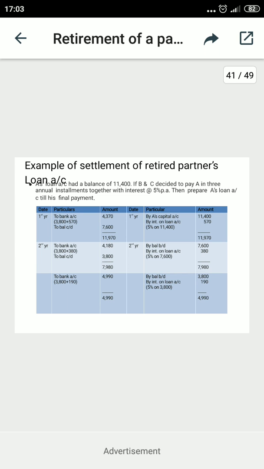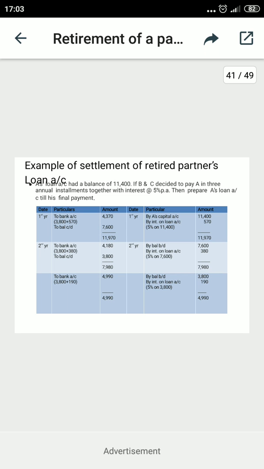Now in the first year, the interest will be paid at the end of every accounting period. So interest on loan account debit to A's loan account will be passed. The 5% will be applied on the balance due 11,400, and the amount comes to 570.